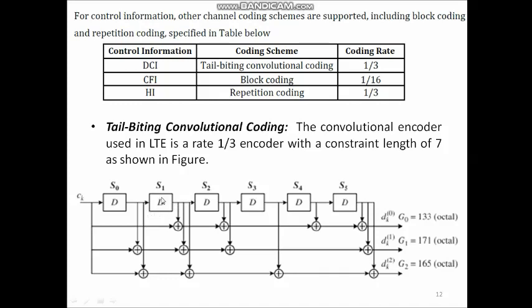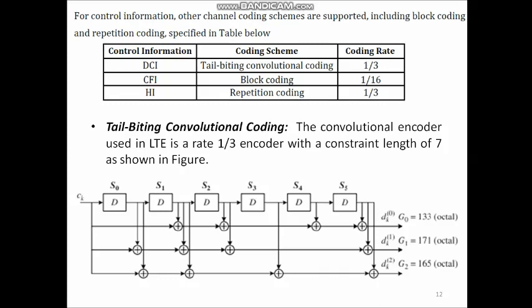Next, the output of the second memory is connected, therefore it is 1, then again 1, then 0, 1, 1. Therefore, the impulse response in binary is 1 0 1 1 0 1 1. Next, convert this into octal form and we can represent it as 133 in octal. Therefore, G0 equals 133.